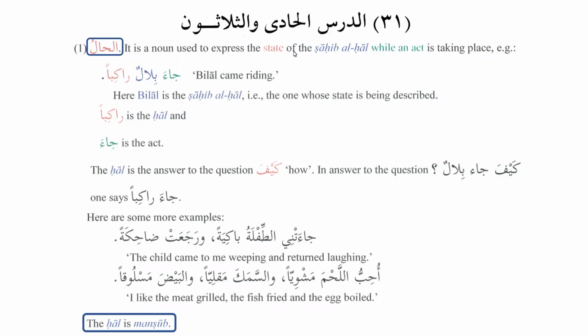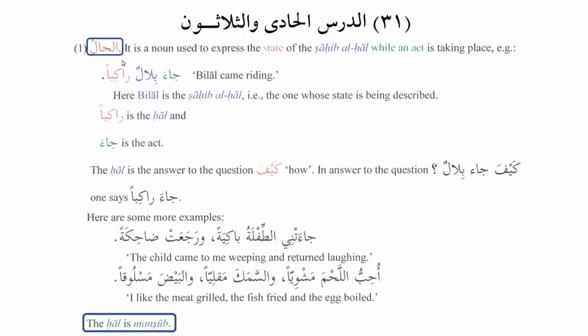Ad-darsu al-hadiya wa thalathun, lesson number 31. And it's a very, very important lesson. And inshallah, as we know that we are learning about mansubat. In mansubat, we have learned about al-mafa'ilu al-khamsa. In the previous lesson, we have learned about tamyiz, and inshallah, today we will learn about al-hal.